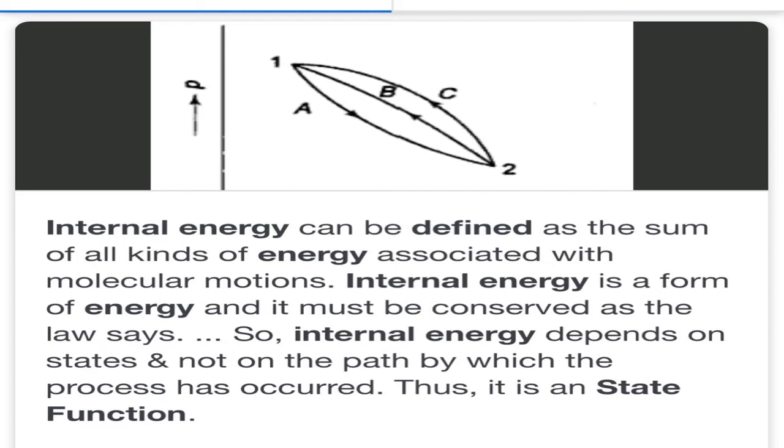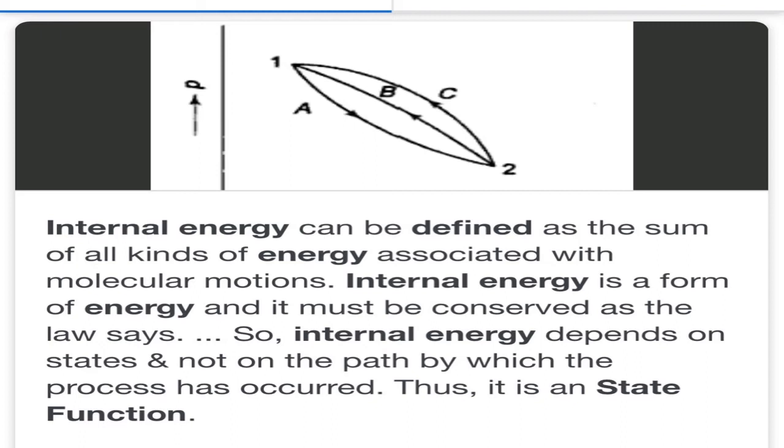Earlier, some internal energy was there. Now, whether the internal energy is increasing or decreasing, I don't know. But if it is increased, how was it increased? By what method? I don't know. How did the internal energy decrease, whether by work or by heat or by both, I don't know exactly. I don't know the path, by which route, by which mechanism there is a change in the internal energy, but I am certain that there is a change.